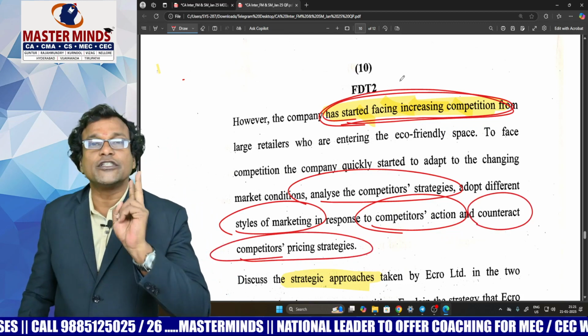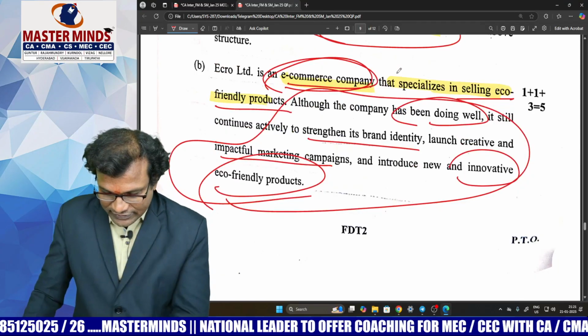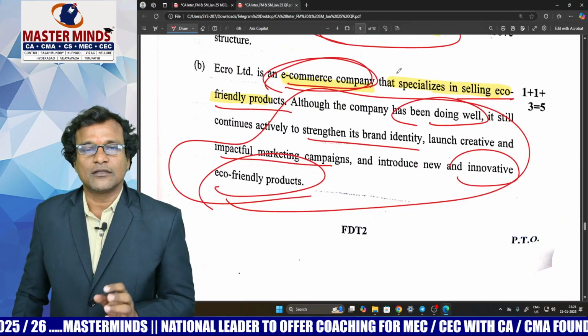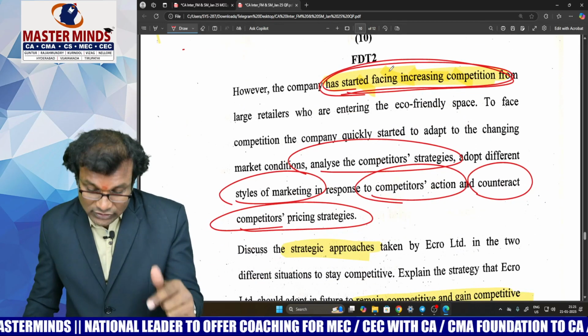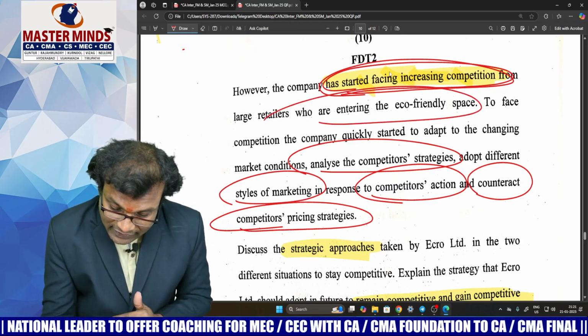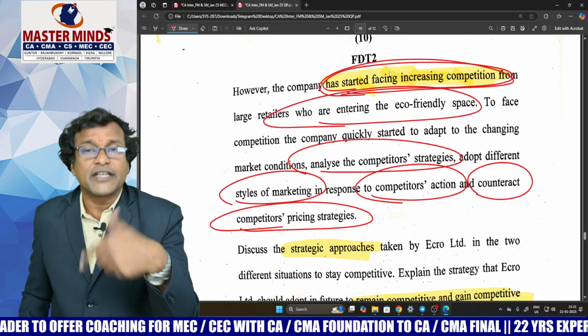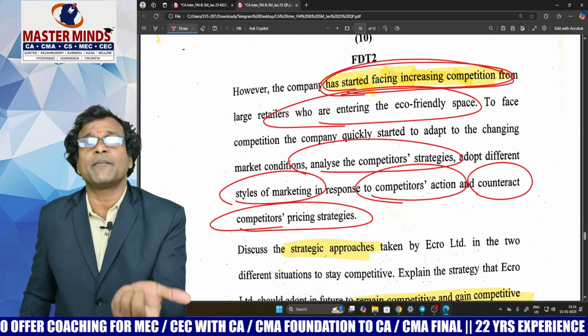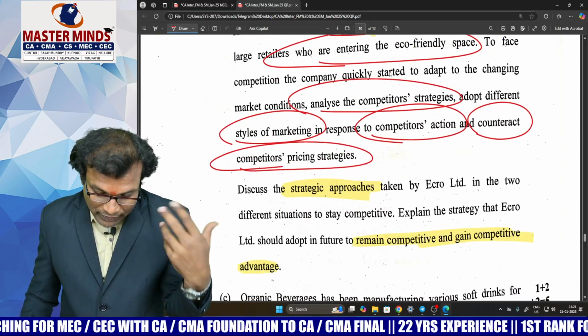Now there are two situations in this question. One is, look at the first situation. Company is doing well. At that phase they want to launch some innovative products. Look at the second situation. They are facing tough competition now. Competitors have entered into the eco-friendly space. Now we have to beat those competitors. Please reduce your pricing strategies, reduce your MRPs if possible, right? By implementing new technologies.